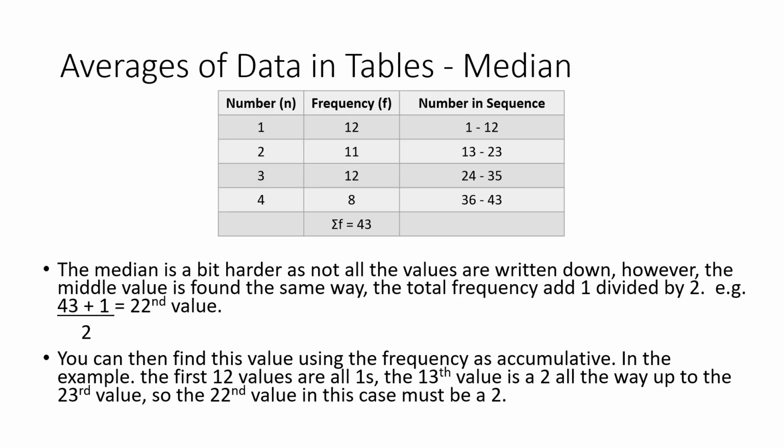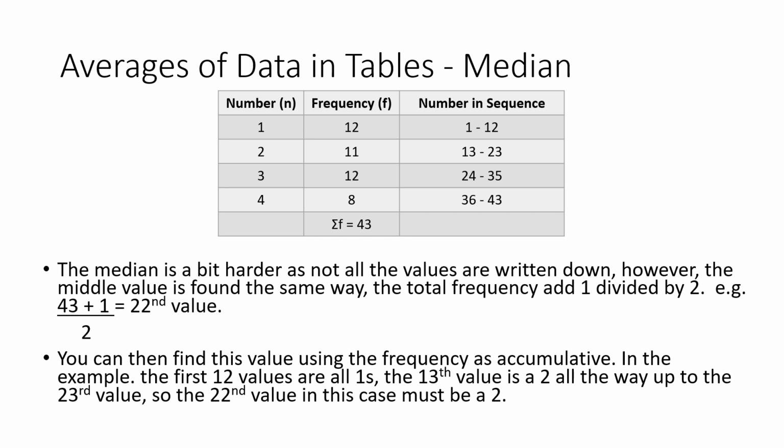Finally, the median. Now the median's a little bit harder when you've got your data tabulated. First, what you need to do is find out which of the data would be the middle value. We can again do the total number of data, add 1, then divide by 2. So we've got 43 pieces of data, add 1 is 44, divided by 2, the 22nd value would be in my median. You can then find this value by adding up the frequencies as follows.